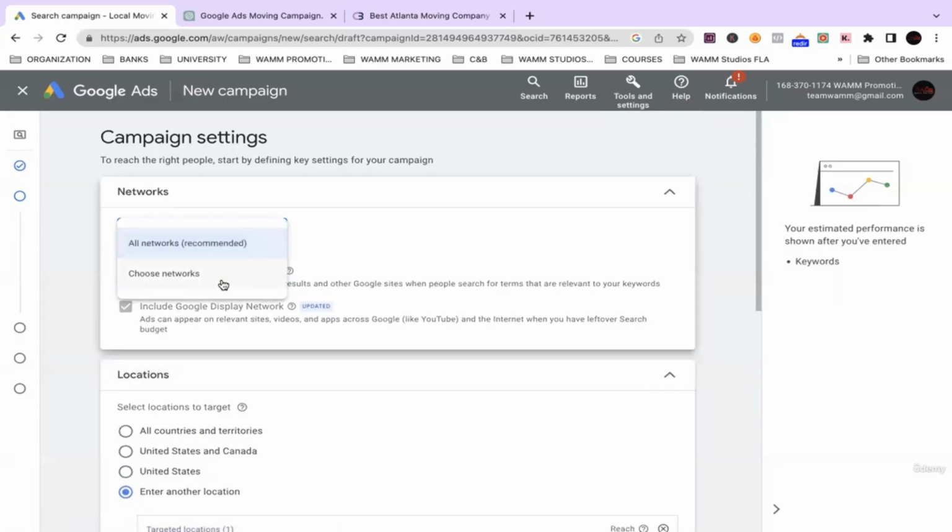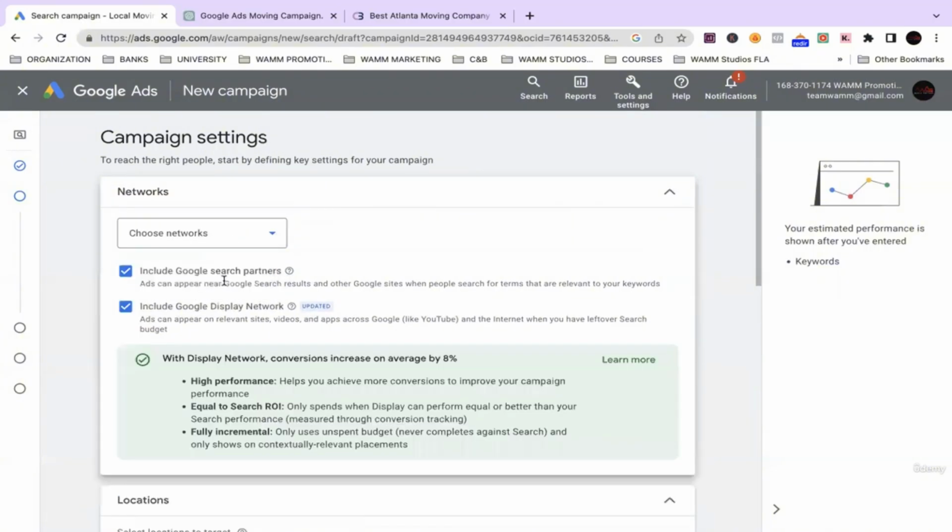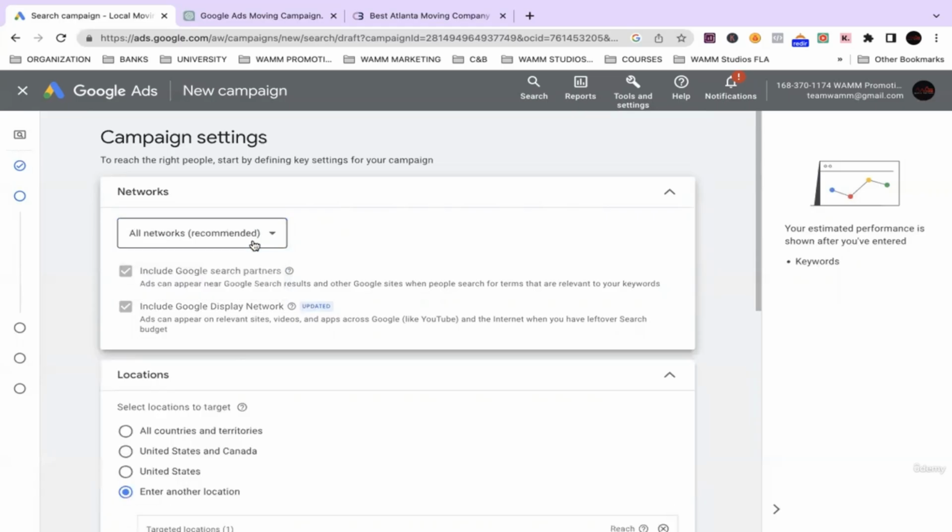All right, so let's go back up to the top. It's giving us the options for networks. Now it says all networks recommended. It includes all Google search partners, includes all Google Display Network partners, and things of that nature.